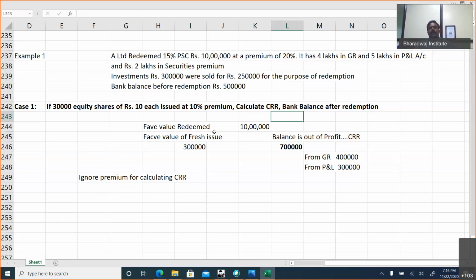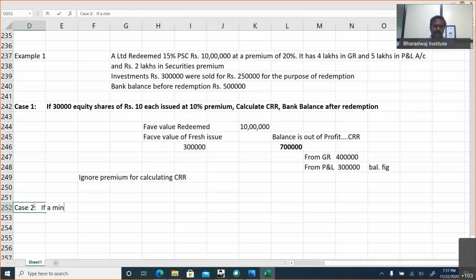Once again, I repeat. What is the face value redeemed? 10 lakhs. What is the face value of fresh issue? 3 lakhs. 30,000 shares into 10, 3 lakhs. So 7 lakhs is out of profit. You create CRR. From general reserve, we can take 4 lakhs. Balance, you can take it from P&L account. And please ignore premium, which may be premium on issue or premium on redemption. Case 2 is for you to work out. Easy cases I will solve. Tough cases I will expect you to work out.